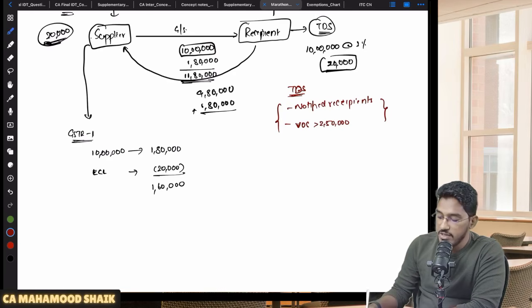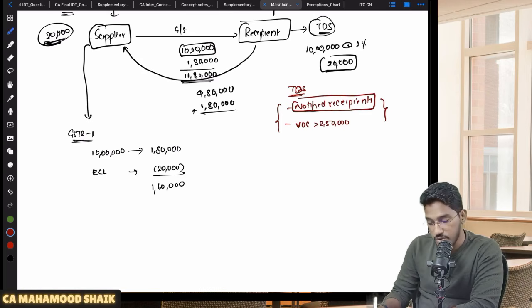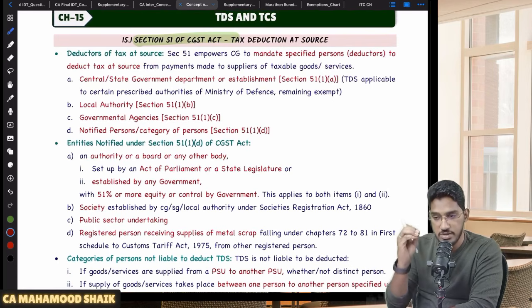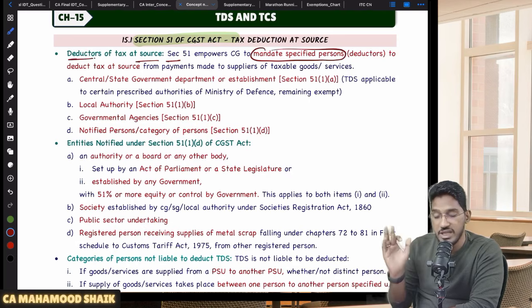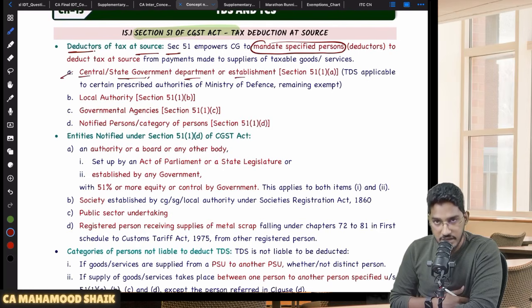So first we will see, sir, who are those notified recipients for whom TDS will become applicable? If you come to the material here, the government has notified these people whom we call deductors. Deductors means the person who is deducting TDS, basically the recipient. So, deductors of tax at source. Section 51 empowers the central government to mandate specified persons to deduct TDS. And who are those specified persons? Number one, central or state government department or establishment, that is, department or establishment of the central government or state government.